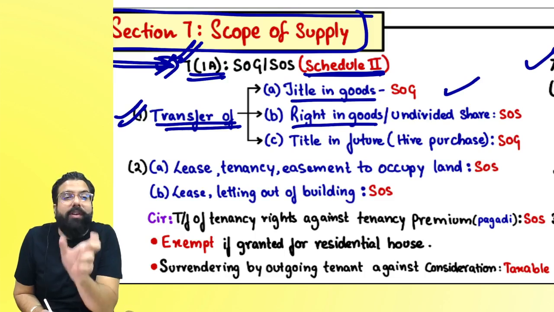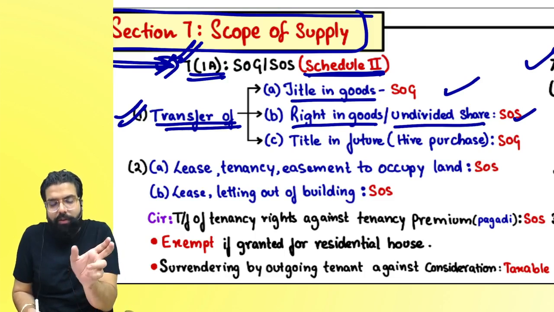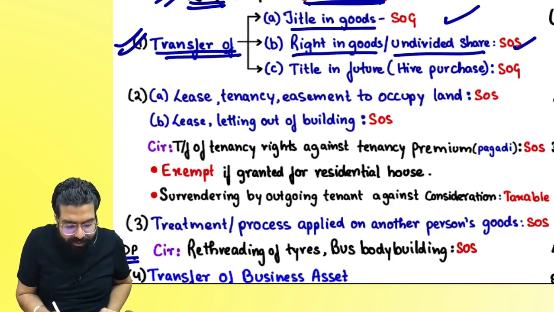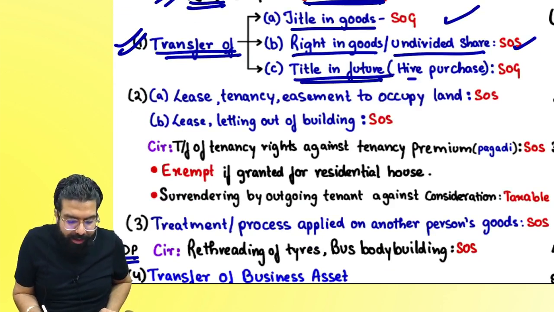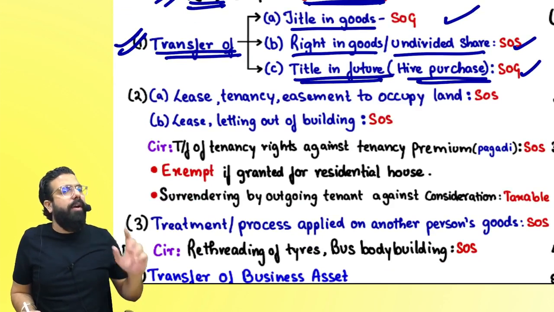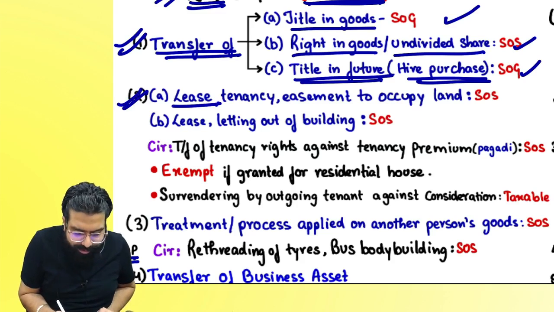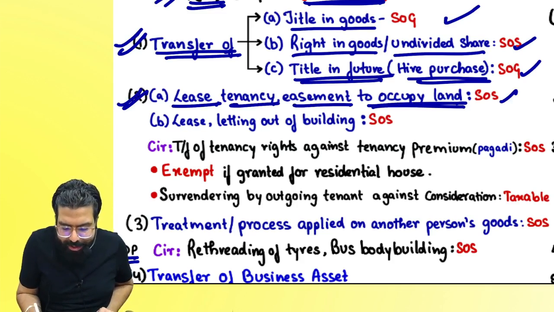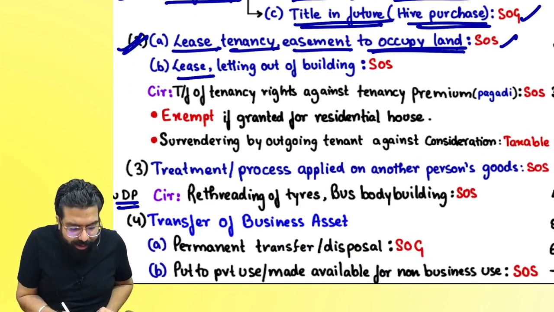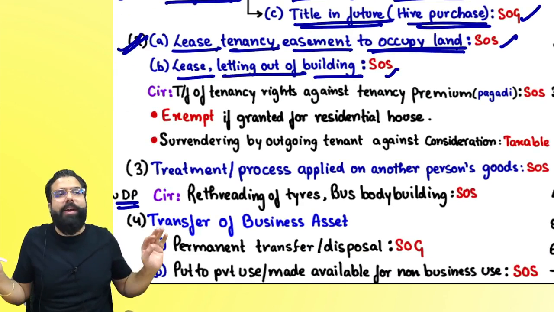When you have given your right or undivided share in the goods, it is supply of service. Sir, if it's a transfer of title in future, basically hire purchase, it is always a supply of goods. Lease, tenancy, easement to occupy land is always supply of service. Lease, letting out of building is always supply of service.